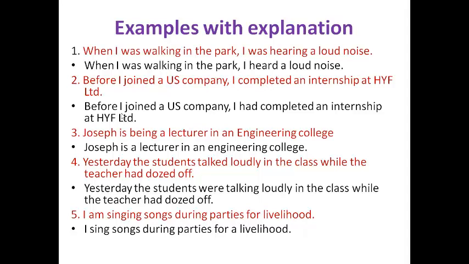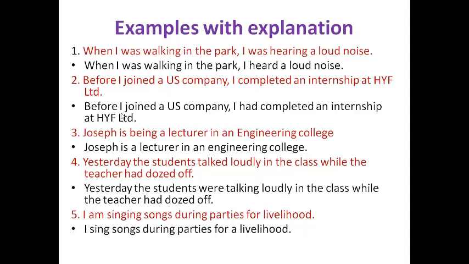Then third one: Joseph is being a lecturer in an engineering college. See, if you read this sentence, you can say that it is abrupt. Something should be in progress. When we use the be form verb being, generally this being is used in the passive form. When there is being, there must be something in progress. So it shows his condition.